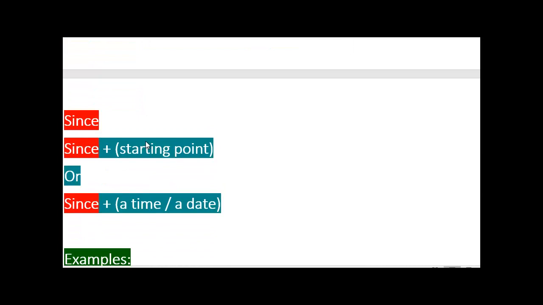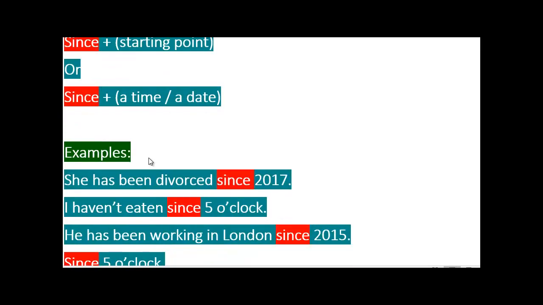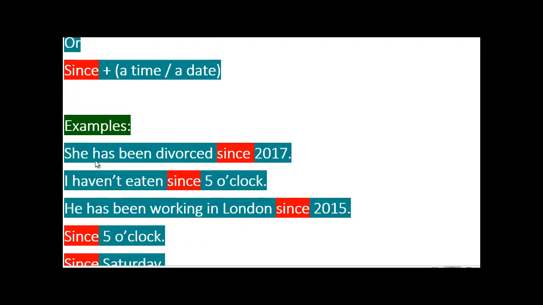Since is different from for. For is a duration: 4 years, 6 weeks, 3 months. But since is a starting point, or it could have a time and a date. We'll have an example for that straight away. She has been divorced since 2017. I haven't eaten since 5 o'clock. He has been working in London since 2015.